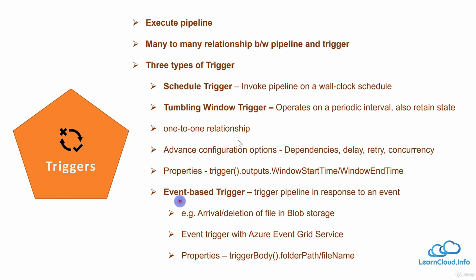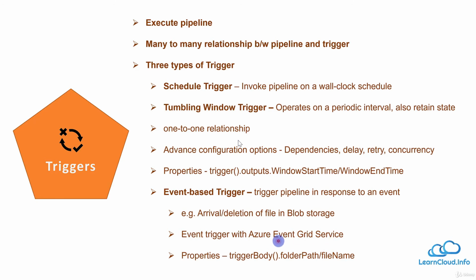And last, we have the event based trigger, and this triggers the pipeline in response to an event. There are two types of events which are currently handled by this trigger: arrival or upload or addition or creation of a blob, or deletion of a file in the blob storage. So if either of these two events happens, then it will execute that pipeline using this trigger.